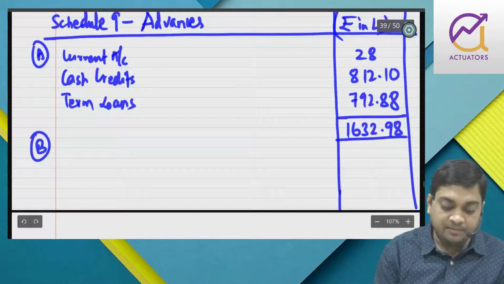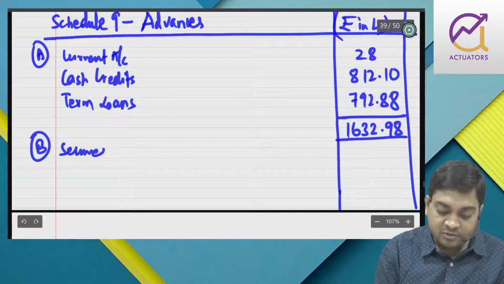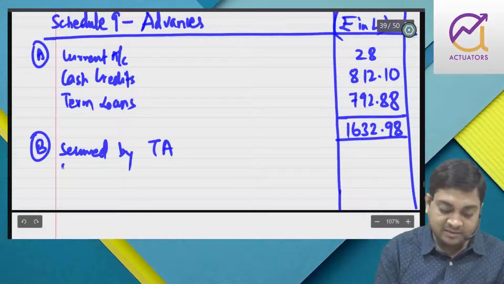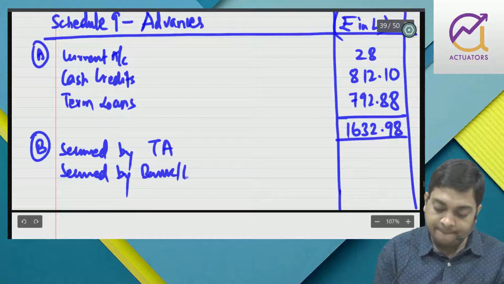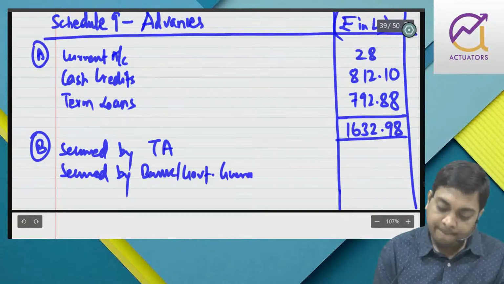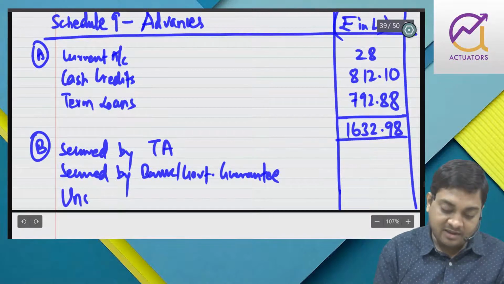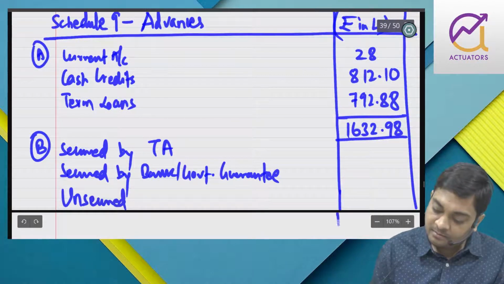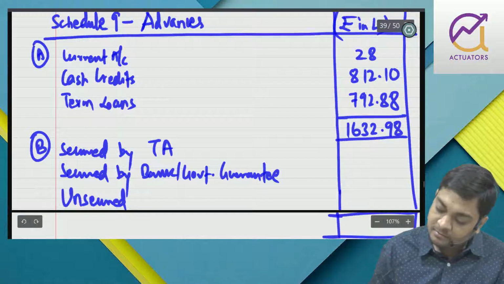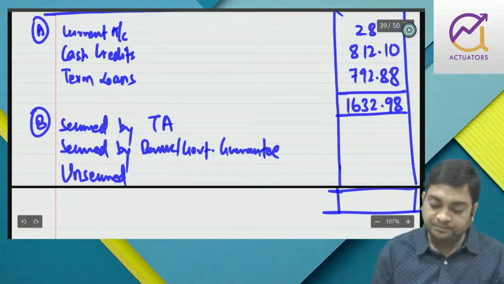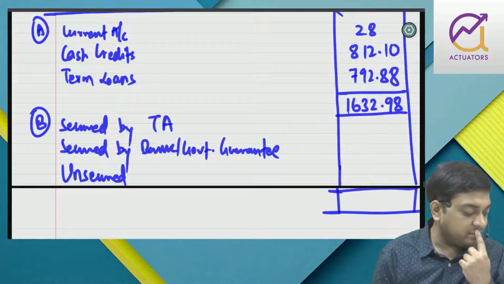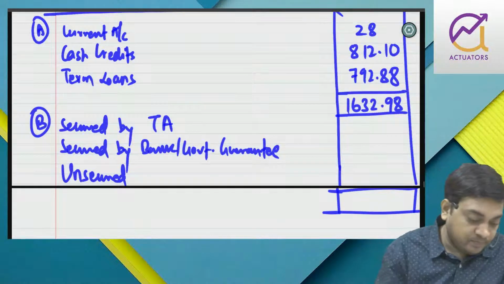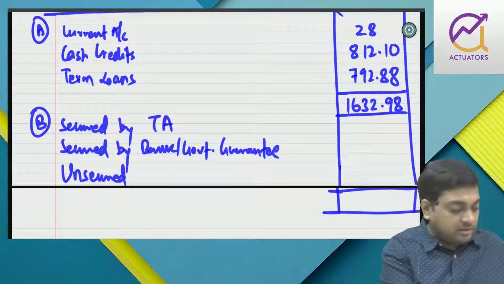And then we have number B on the basis of security. Right now we do it: secured by tangible asset, secured by bank or government guarantee, and finally unsecured. 10% of cash credit is unsecured.